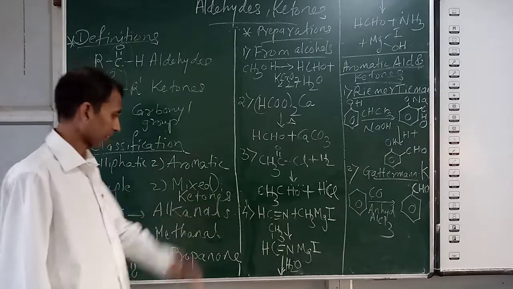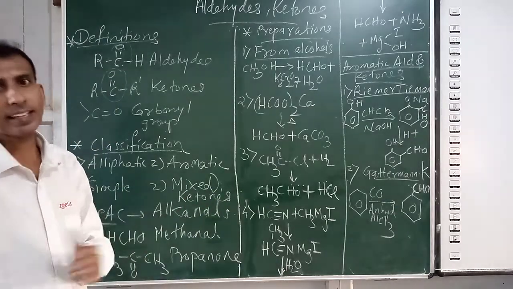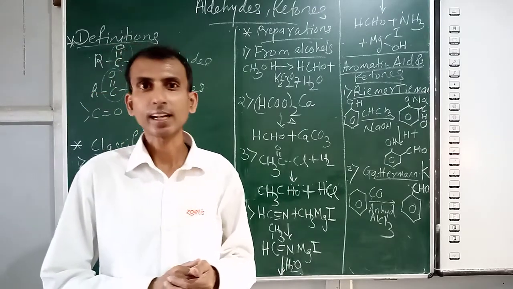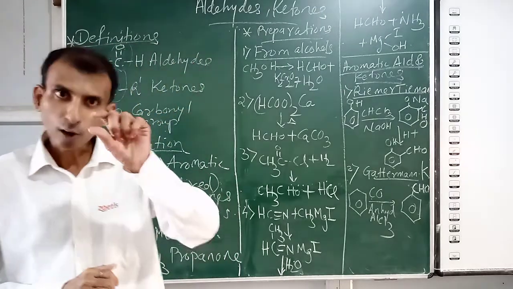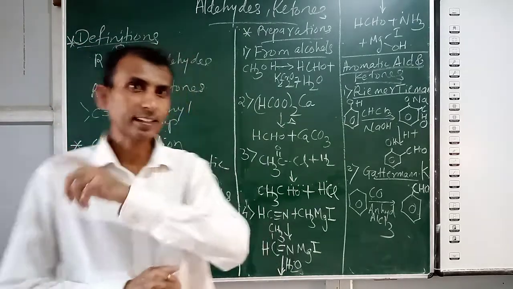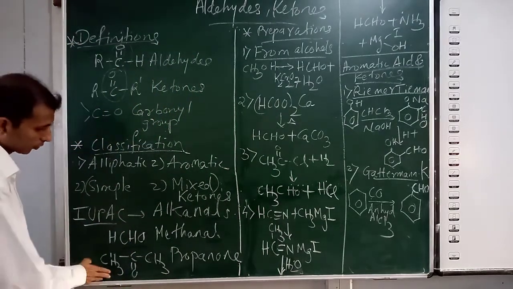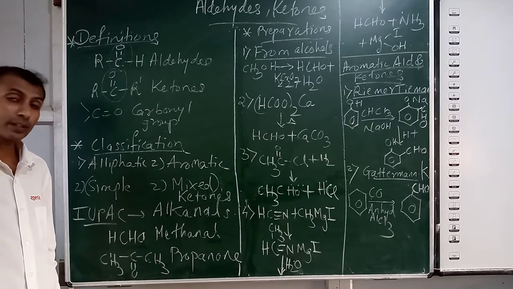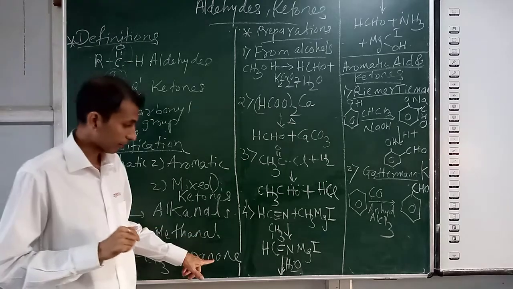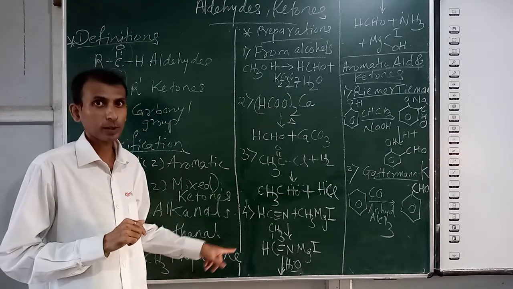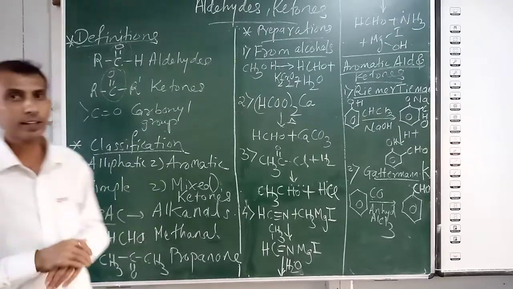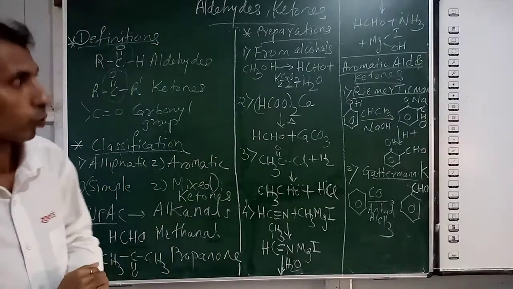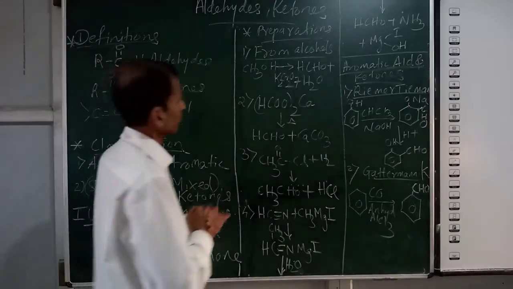That's why methanal. Similarly, ketones are named as alkanone, where the E of the alkane is replaced by ONE. Look at this example, which is a ketone. There are 1, 2, 3 carbon atoms, so propane would have been the alkane, and in that propane the E is replaced by ONE, so you get propanone. Some more important examples are in the table I have given, so go through it and clear your doubts.